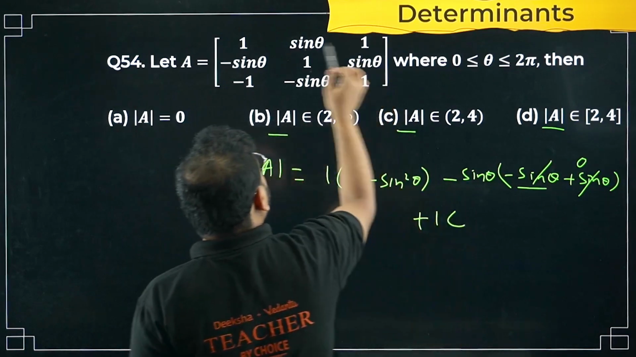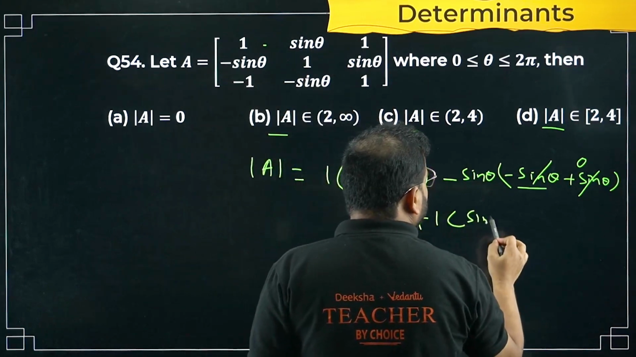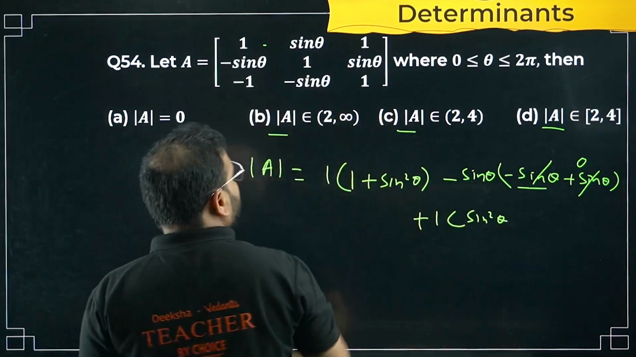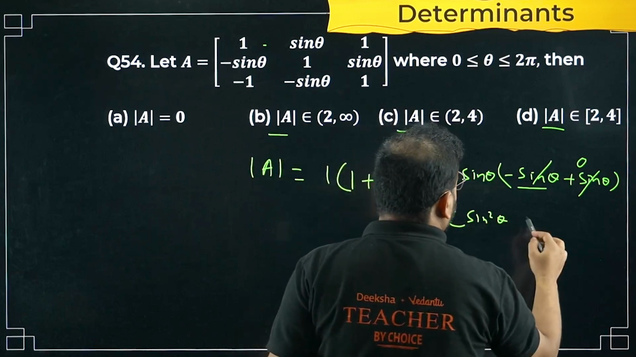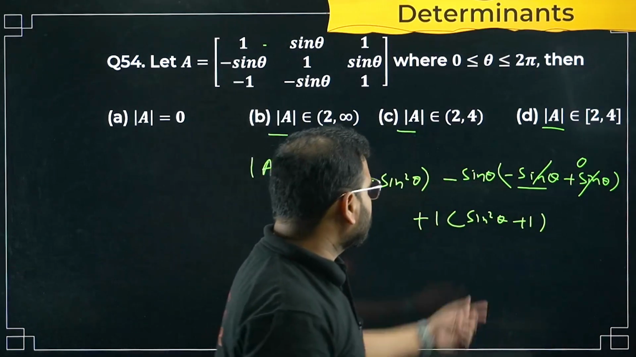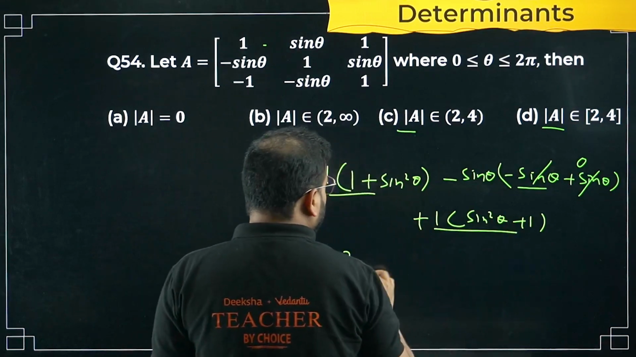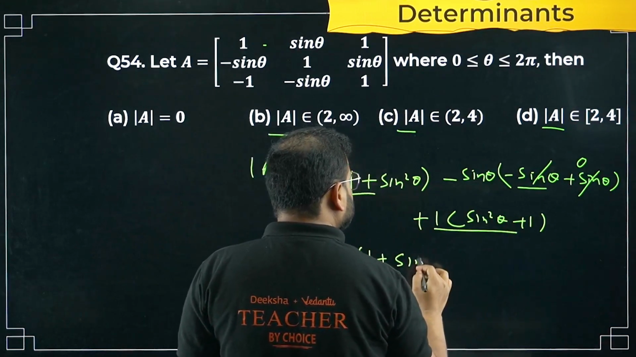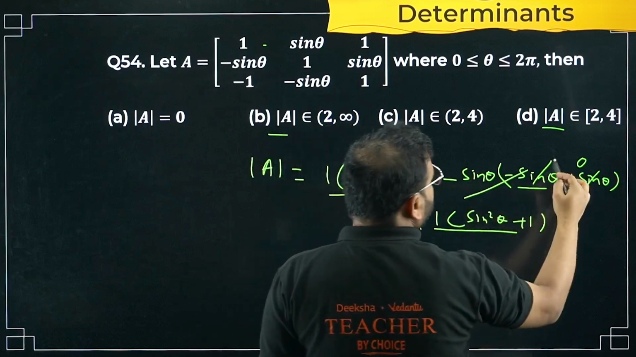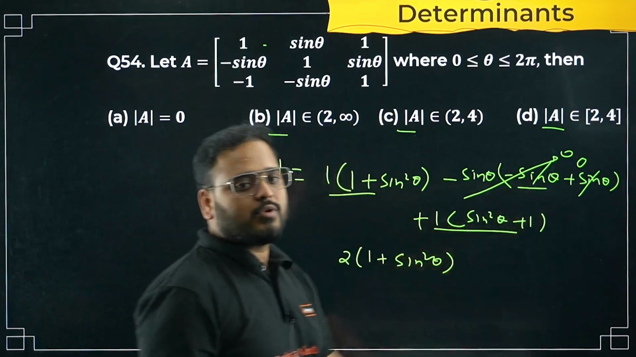The last one, plus 1 for this one. I have sin theta into minus sin theta, sin square theta. 1 into minus 1 is minus 1, but there is a subtraction, so plus 1. So what I'm getting now? It will become 2 times of 1 plus sin square theta. The middle term is 0, the whole thing is 0, because minus sin plus sin gets cancelled.